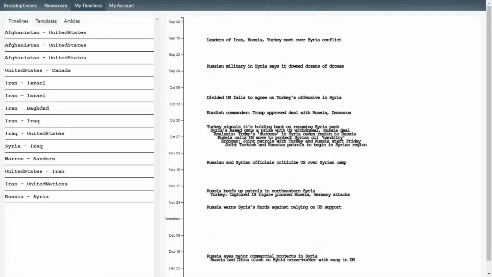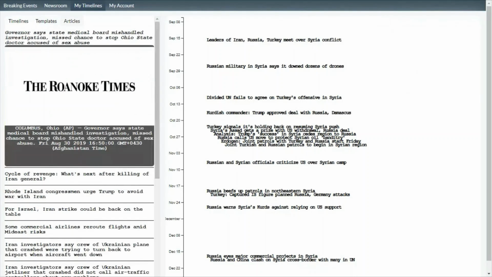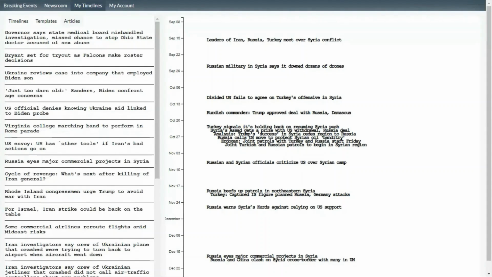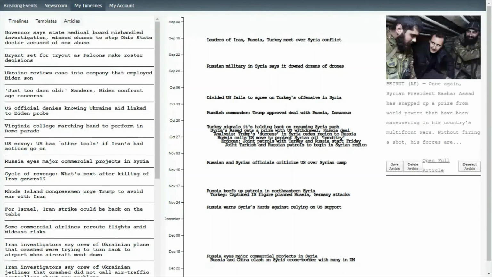And so this is the link that we just saved. You can do everything that we just did with it. You can also load other articles that you've saved if you think there are other articles that would play into helping understand the narrative a little better. If you click on specific articles, you see there are a variety of actions. You can once again open it, you can deselect it, you can delete it, you can save it.